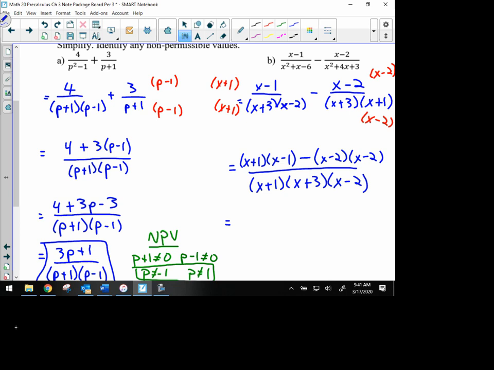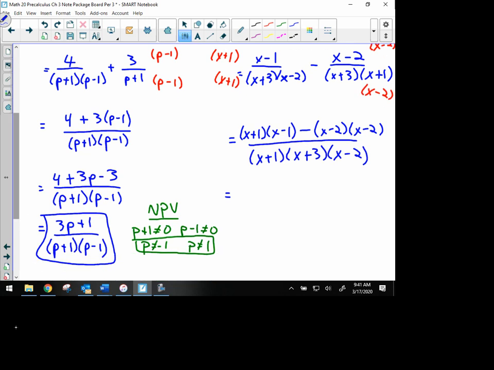So again, we can't simplify yet. We can't cancel anything top and bottom because we do not have only factors on the top. We can see we still are subtracting here, and so we can't actually cancel because we're not dealing with only multiplication in the numerator. So we will have to simplify in the numerator, multiply and combine like terms.